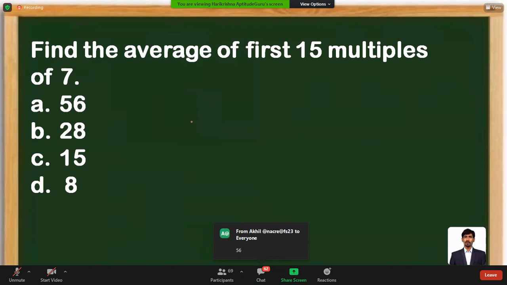So you can observe the question: average of first 15 multiples of 7. What is the average of the first 15 multiples of 7? The first multiple is 7, second one 7 twos are 14, 7 threes are 21. So like that, up to 7 into 15. What is 15 into 7? It gives a result of 105.